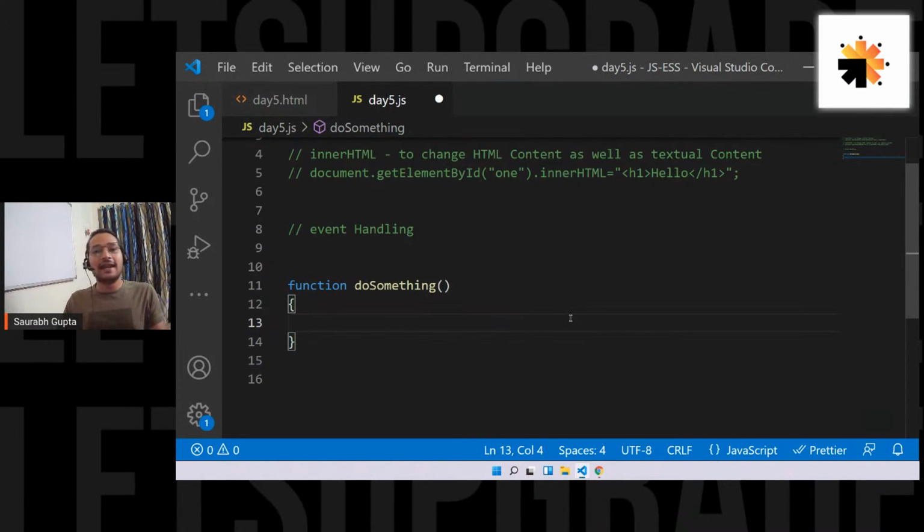So now let me show you what happens if we use get element by class. See, again, as I said, there are multiple ways of fetching elements. Get element by class name is also a way of selecting elements, but it uses the class name. Just like in CSS we can select an element using class or tag name or ID, here also we can select elements using ID or class or tag name. But as I said, there are multiple ways, and I don't want to make it confusing because we only have 2 lectures. That's why I'm avoiding class name. But it's also just a way of fetching elements using class name.